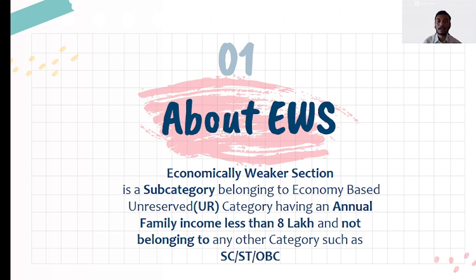EWS, economically weaker section. It is a subcategory belonging to economy-based unreserved category having an annual family income less than 8 lakh and not belonging to any other category such as SC, ST or OBC.